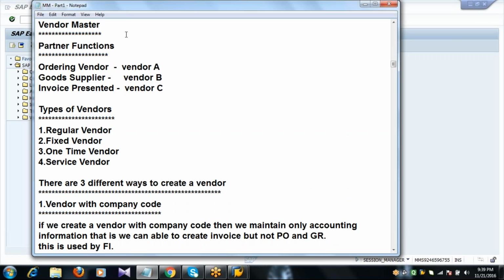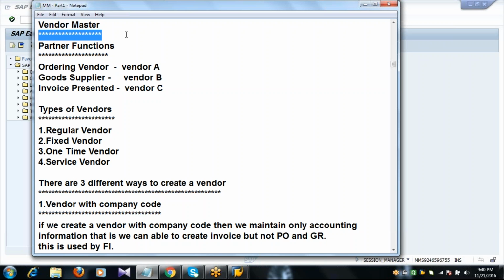The next topic is vendor master. So we have seen in the previous class about the material information. What are the materials a company purchases or what are the materials a company produces, that is stored through a master file called material master.